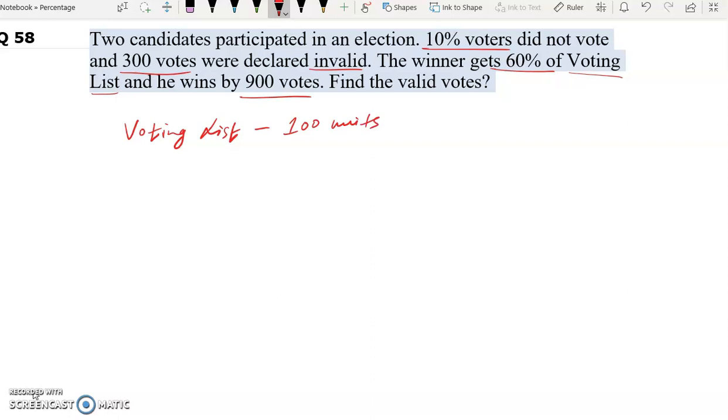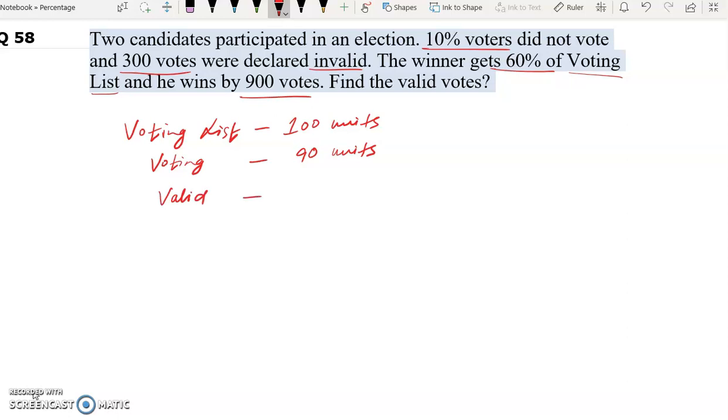Now 10% voters did not vote. 10% of 100 will be 10. So how many voted? Voting was done by 100 minus 10 is 90 units. Now 300 votes were declared invalid. So valid will be how much?